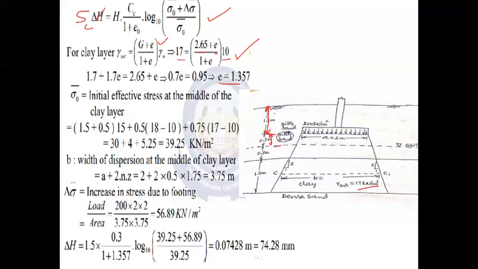So this total depth we are considering, 1.5 plus 0.5, and the unit weight up to this level is 15 kilonewton per meter cube.